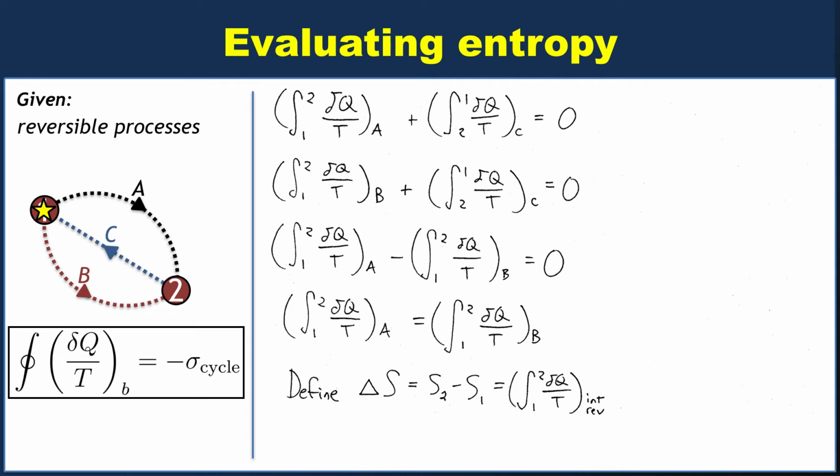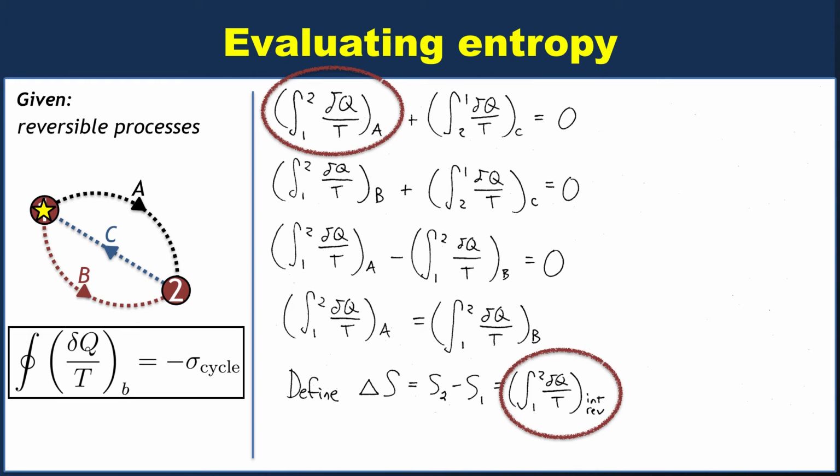And just to address one potential misconception, the value of this integral, generally speaking, is not guaranteed to be 0. Remember, this integral is only equal to one of the two terms in an equation like that up above where you're dealing with a cycle. Generally speaking, those two terms cancel each other out, but each term is non-zero. Otherwise, it would be trivial if this integral was always 0, and if delta S is always 0, that's not very exciting. But indeed, delta S, generally speaking, will not be 0, even for a reversible process.